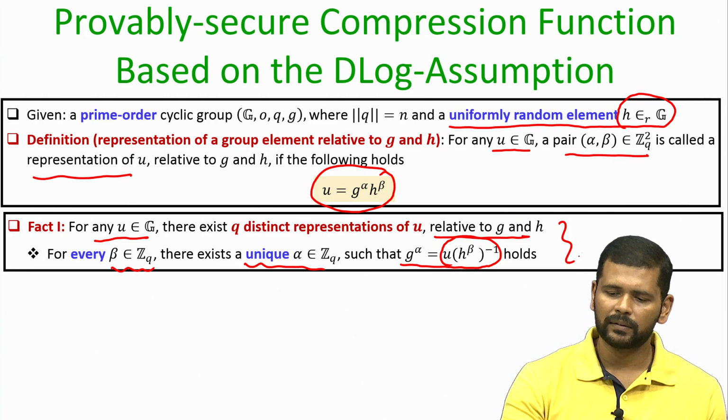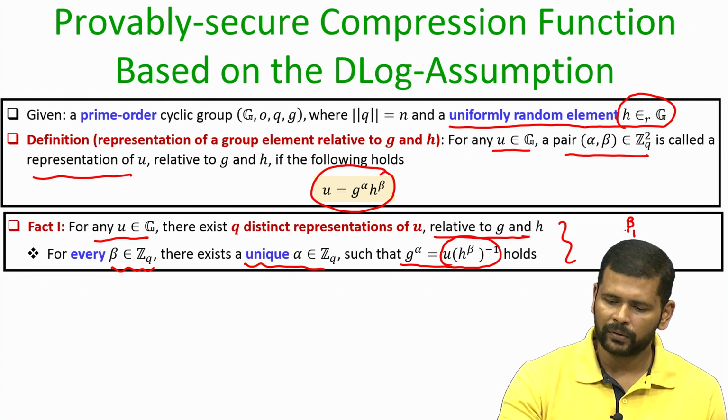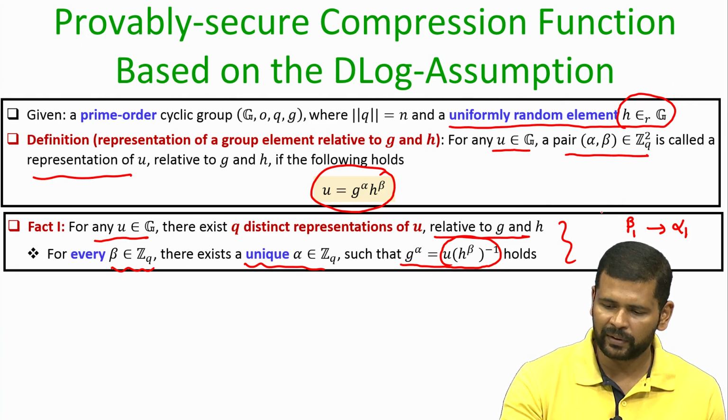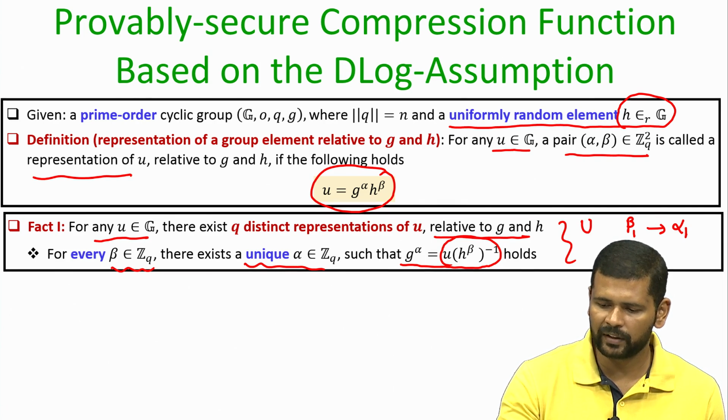And that is why for beta 1 you will obtain a corresponding alpha 1, such that alpha 1 comma beta 1 will be a representation of U. In the same way, if you fix another beta, say beta 2, that will imply another alpha 2 such that alpha 2 comma beta 2 is a representation of the same element U, and so on.